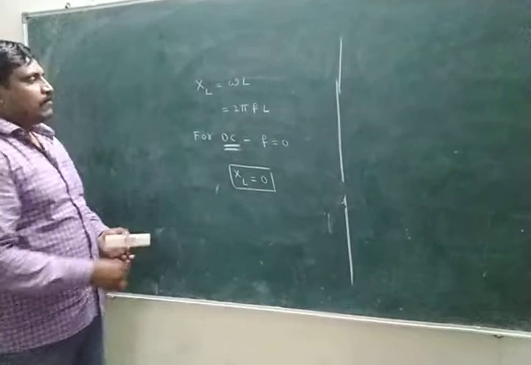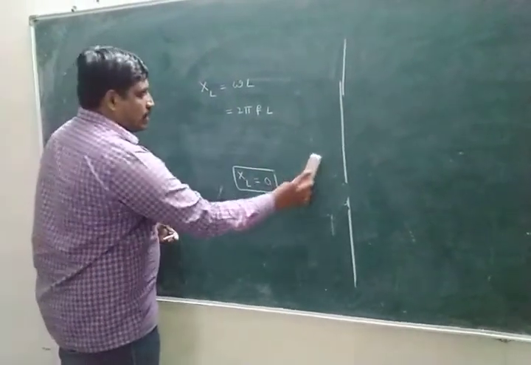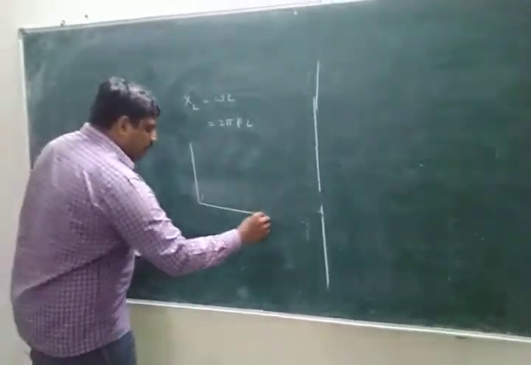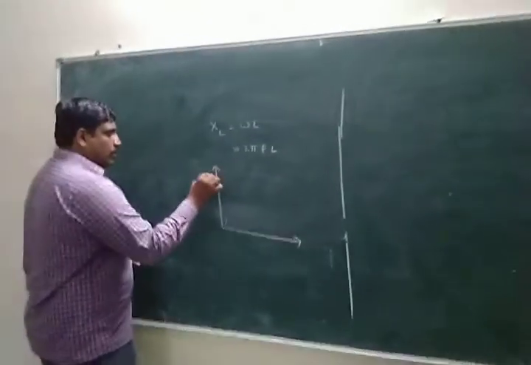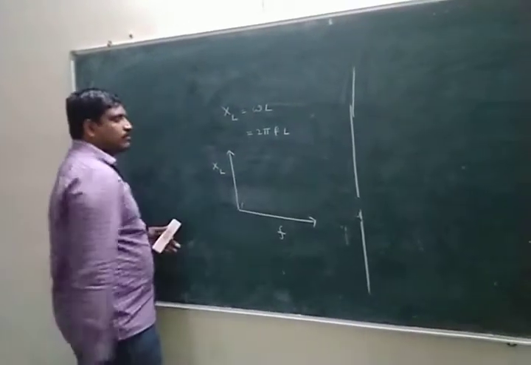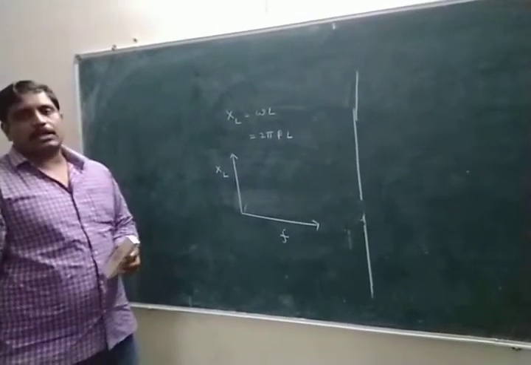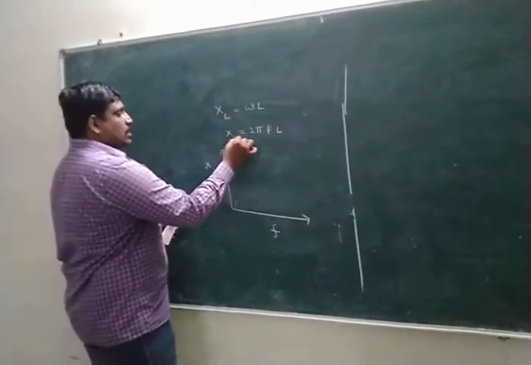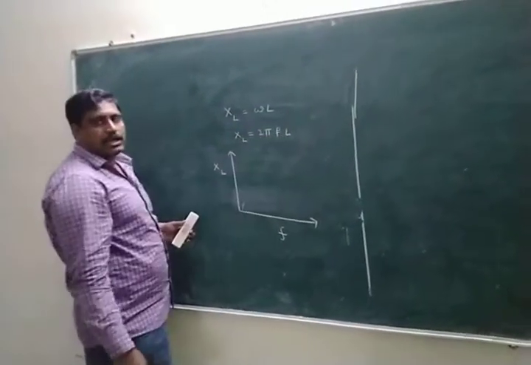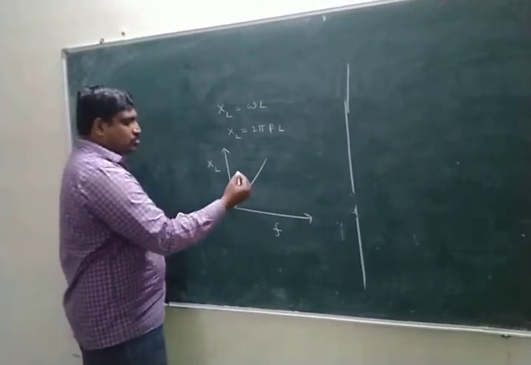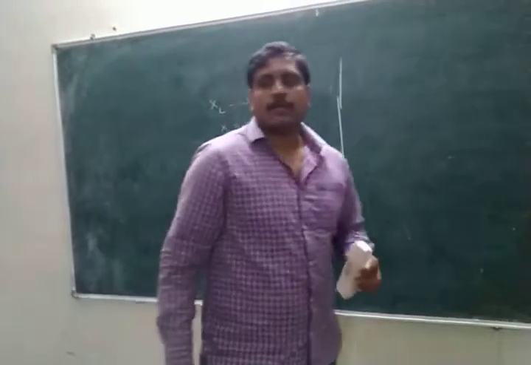Okay. For example, look here, Nana, all of you. Some exams ask this question. Look here. XL and frequency graph is drawn. Here XL and F are directly proportional. The graph gives a straight line.